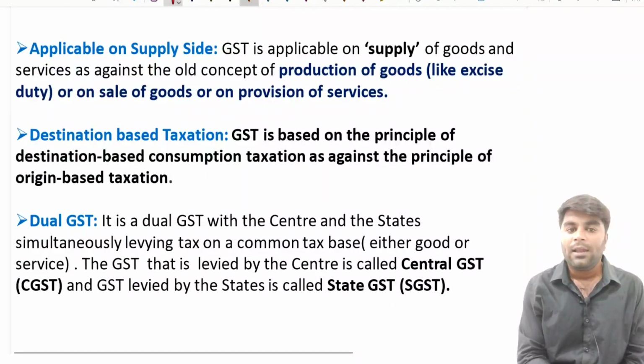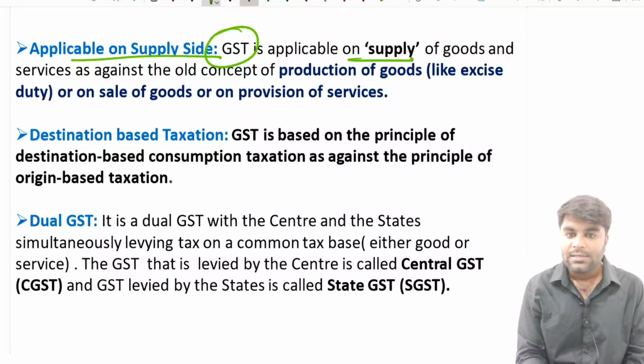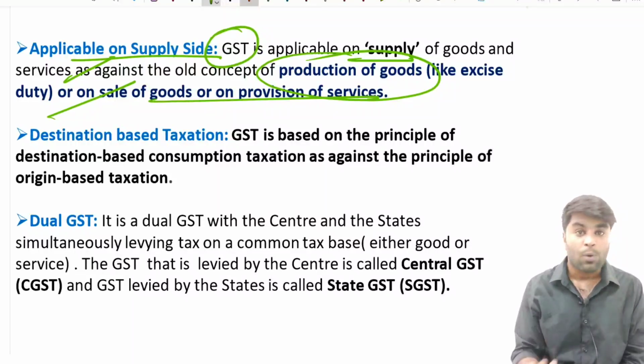So when we look at the rest of the features of the GST, it is applicable on the supply side. GST is applicable on the supply side of goods and services, against the old method of production of goods, right? Or on the sale of goods or services. This is one important feature. It is a destination based taxation.